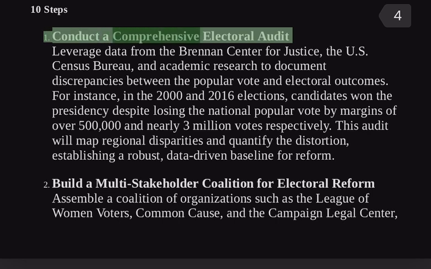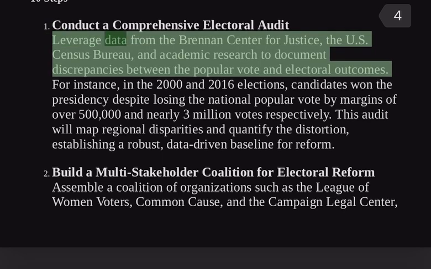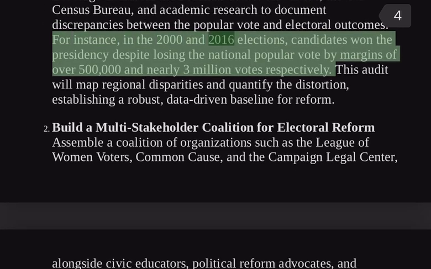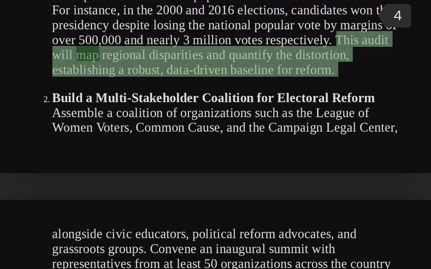1. Conduct a comprehensive electoral audit. Leverage data from the Brennan Center for Justice, the U.S. Census Bureau, and academic research to document discrepancies between the popular vote and electoral outcomes. For instance, in the 2000 and 2016 elections, candidates won the presidency despite losing the national popular vote by margins of over 500,000 and nearly 3 million votes, respectively. This audit will map regional disparities and quantify the distortion, establishing a robust, data-driven baseline for reform.